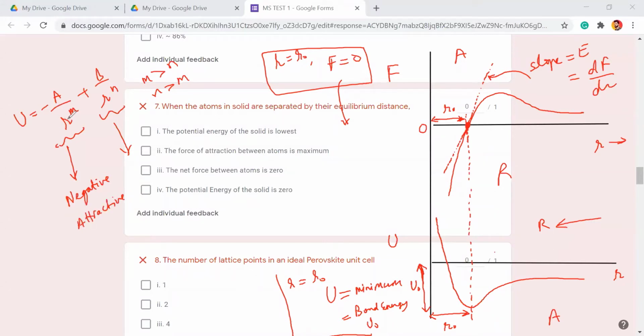The attractive part follows Coulomb's law, F is equal to K Q1 Q2 by R square, so it is long range and will slowly change. But the repulsive part, the positive part, is going to change drastically. So n should be greater than m, or m should be greater to change drastically?